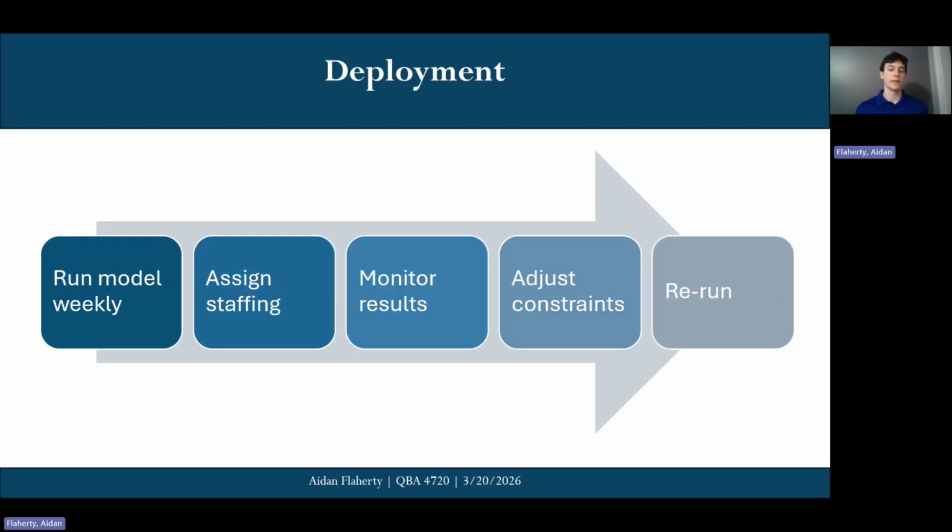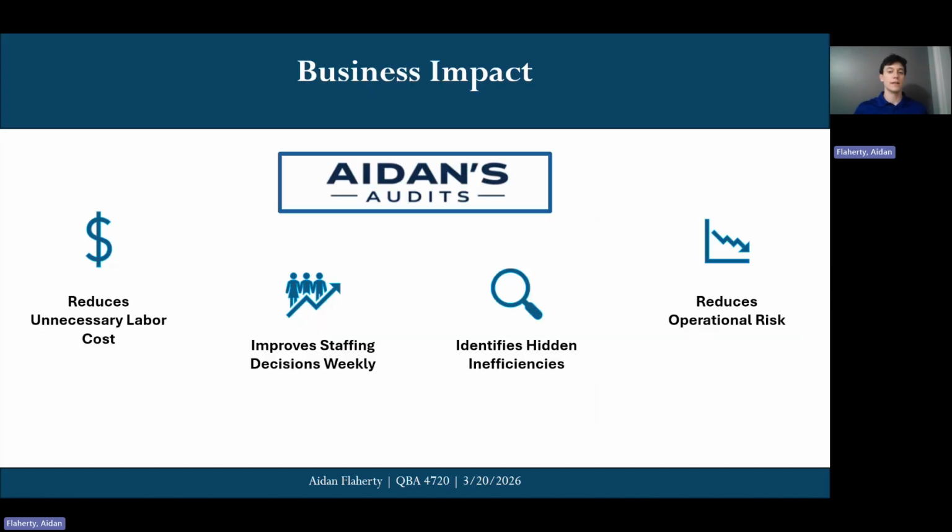So in terms of deployment, the model can be run weekly using the updated inputs for demand, budget, and analyst availability. And the output can be used to generate different staffing assignments, which can then be reviewed and adjusted as needed. So over time, you can use this week over week, which is really helpful. But now for the true business impact. First, it reduces unnecessary labor costs by identifying the most efficient staffing plan while still meeting all the workstream requirements. So instead of overstaffing or relying on your intuition, your decisions are actually being backed by data.